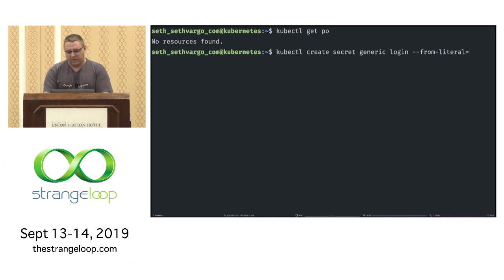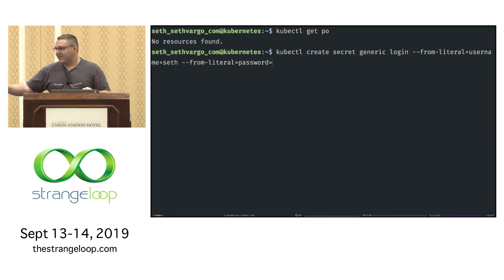From literal, our username will be my name, and our password will be, what should our password be? I heard password, strange loop. What's over here? Encryption. I like that one.